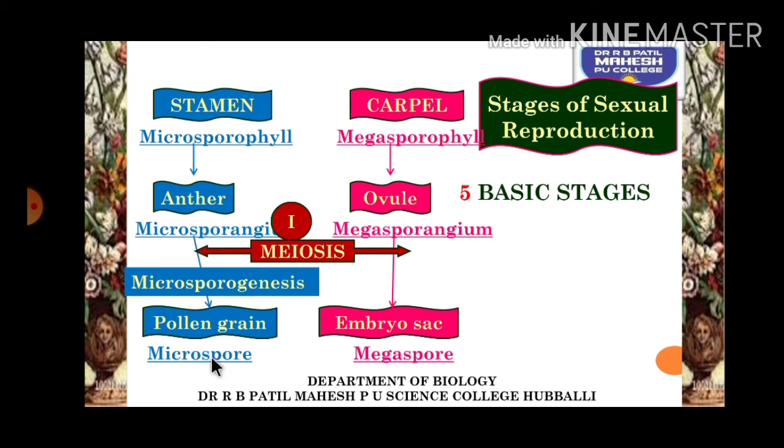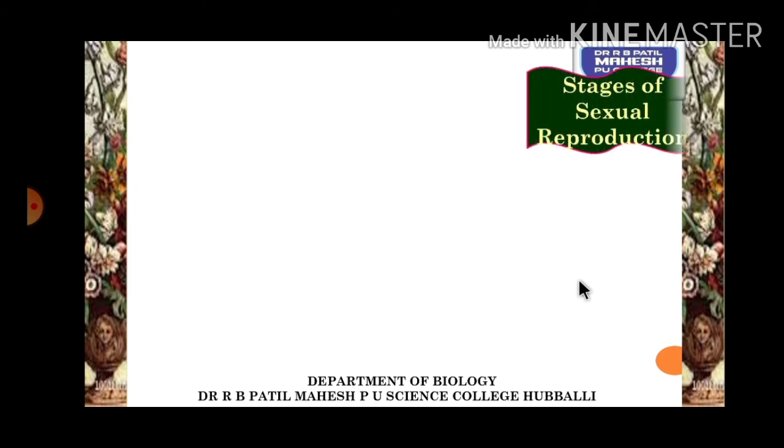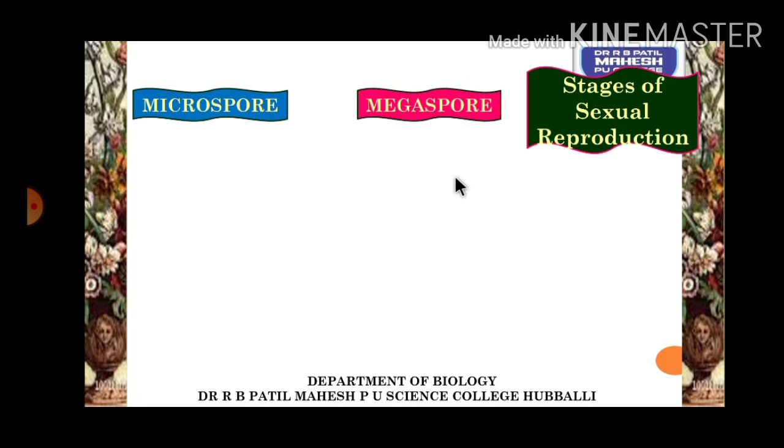The process by which microspores or pollen grains are formed inside the anther is called microsporogenesis, whereas the process where the megaspore is produced in the megasporangium is called megasporogenesis. Just now we discussed up to the formation of the microspore and megaspore.